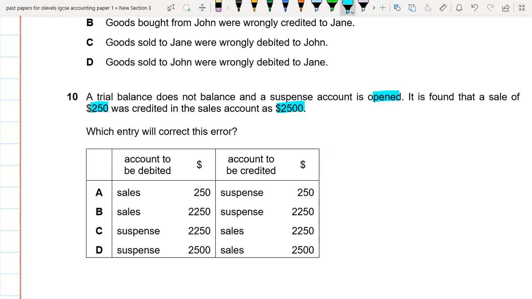Okay. So first of all, we have to decrease it. We have to decrease this by 2250, because the sale was for 250, but we recorded it as 2500. So we have to decrease the sales account, and on the debit side, there is nothing. So that means there is a suspense account 2250.